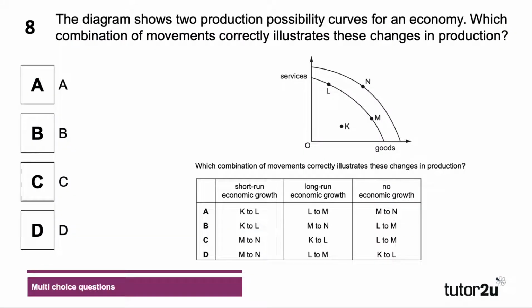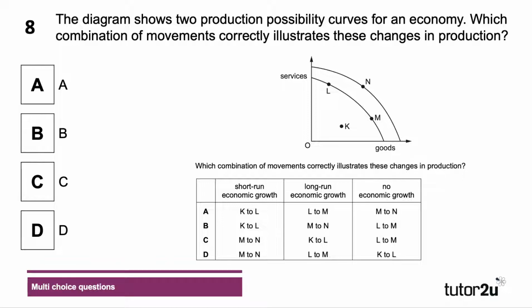Three to go. The diagram shows two production possibility curves for an economy. Now, you've got a series of combinations here. Which combination of movements from letter to letter correctly illustrates these changes in production? Take a moment, please, to have a go at question 8.